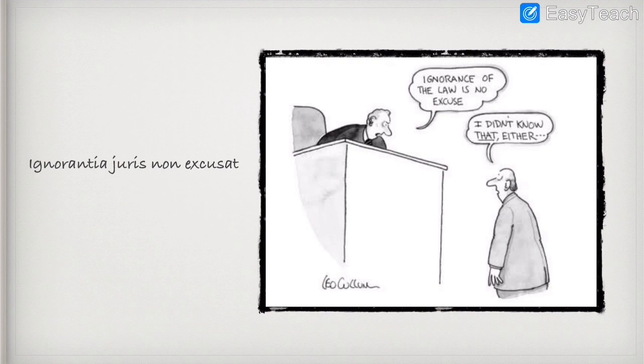And remember, friends, there is a famous Latin maxim, ignorantia juris non excusat. This Latin maxim says that ignorance of law is no excuse. It means if any foreigner is committing an offense in India, he cannot take the defense that he does not know it is an offense in India.